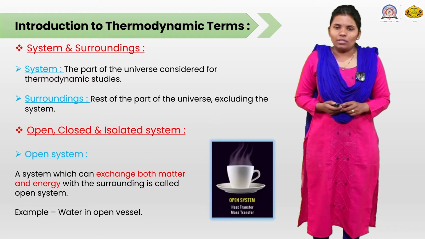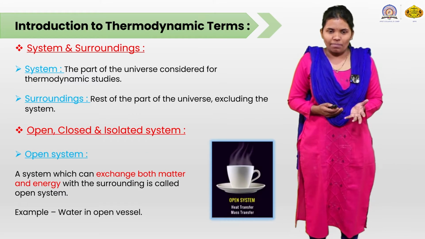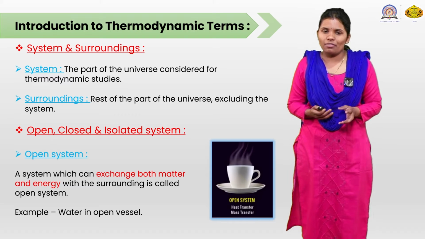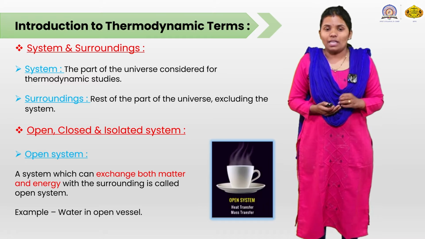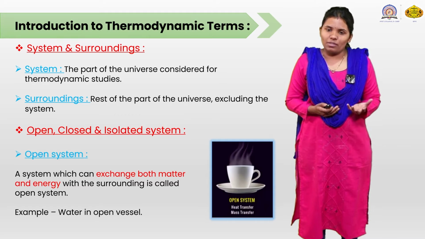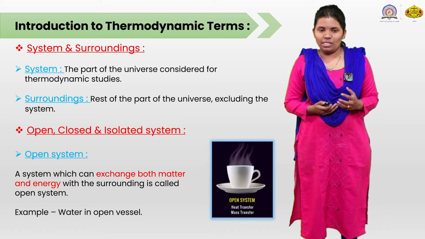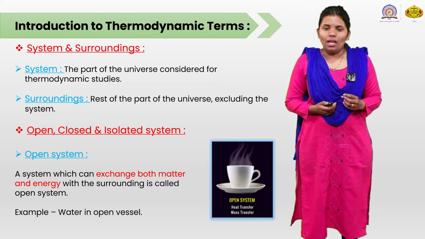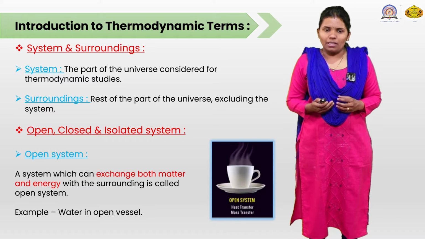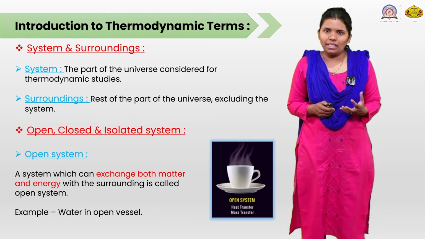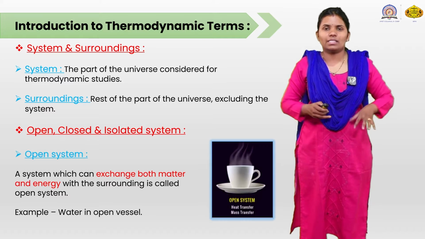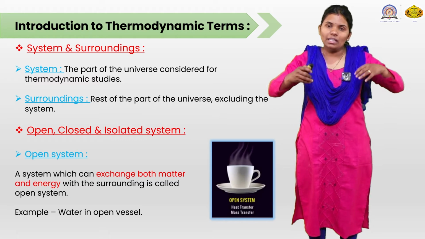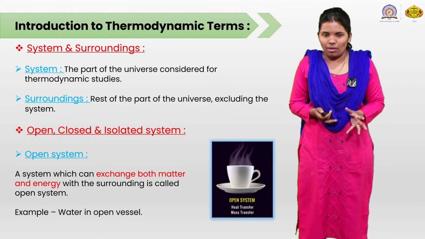So, introduction to the thermodynamic terms. The first is system. The part of the universe considered for thermodynamic studies is called a system. Surrounding: the rest of the universe excluding the system is the surrounding. If you take a cup of tea, the tea is the part of that system, and the cup you can conclude as a surrounding, or anything other than the tea is the surrounding.